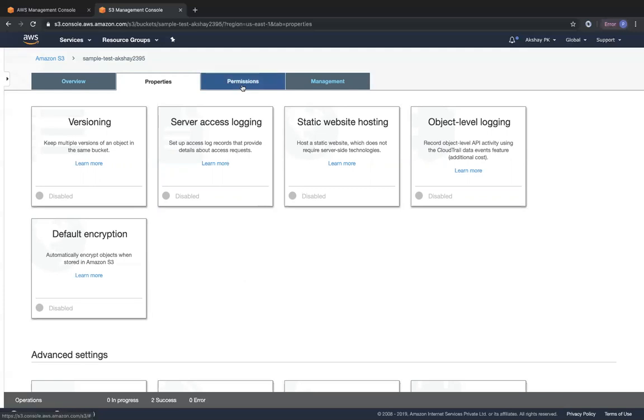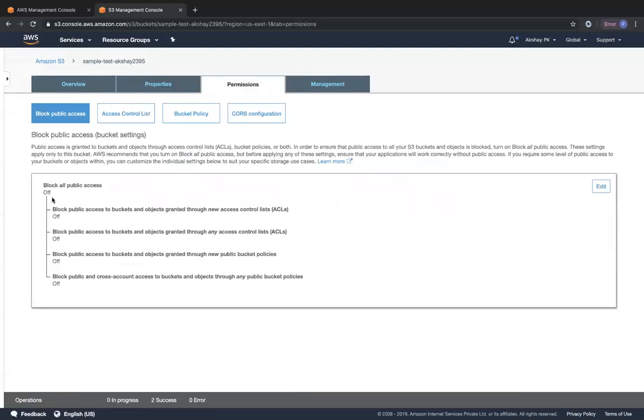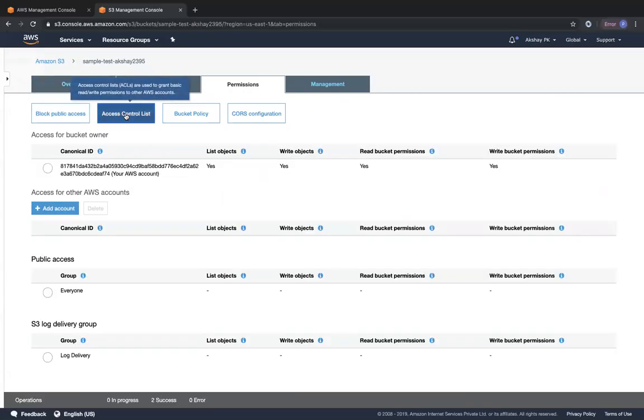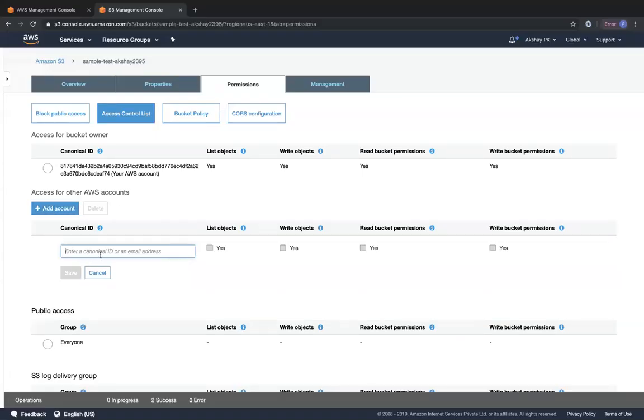But under permissions, this is for the bucket level permissions. So you can see over here that we have switched off block all public access, which means we can go ahead and modify our ACLs and bucket policies. Right next to block public access, we have the setting called access control list for the bucket. The access control list mentions that the bucket owner has full access. If I want to add any other AWS account, I can just go ahead and click on add account, and enter the account ID or the canonical ID or the particular account owner's email address, and then I can mention their respective permission over here.